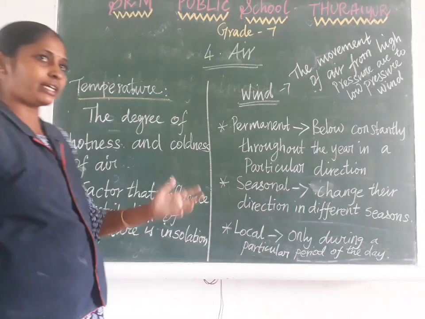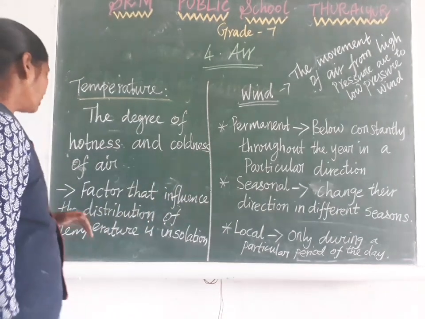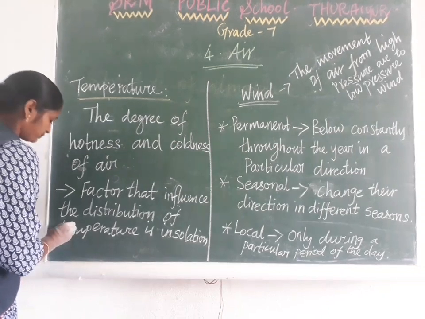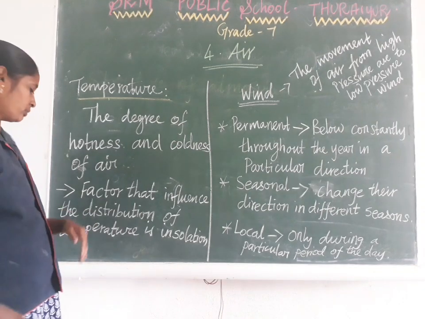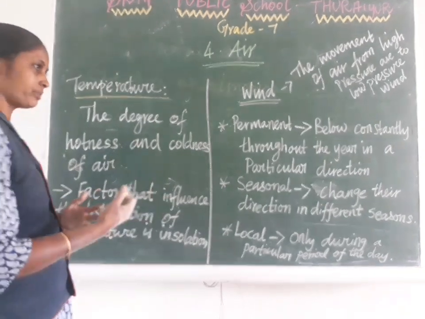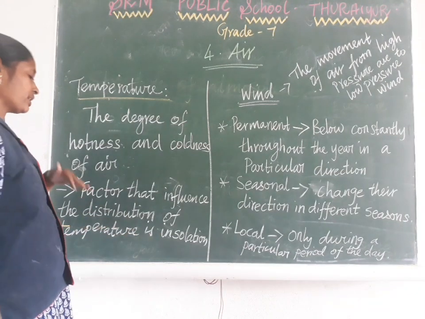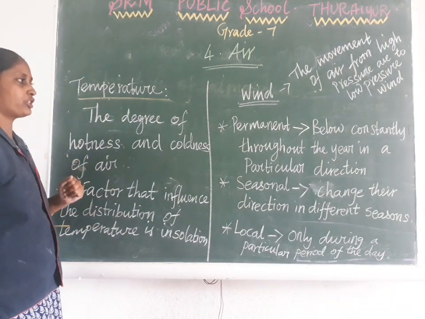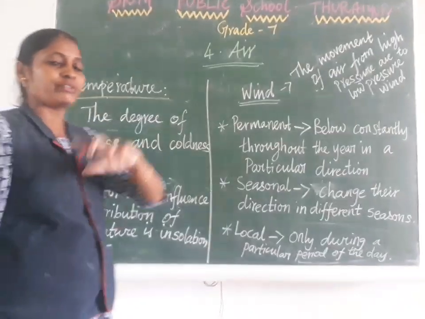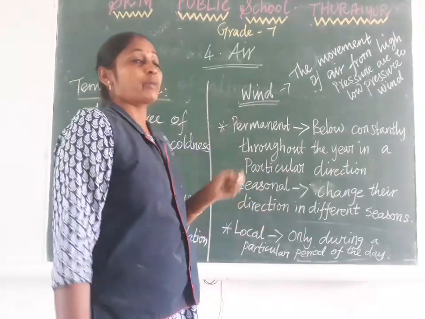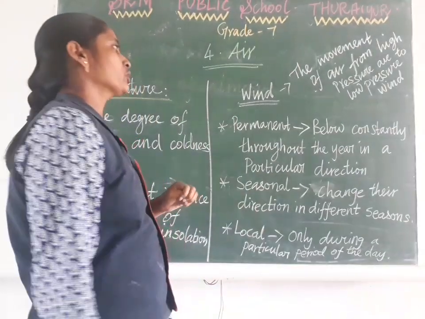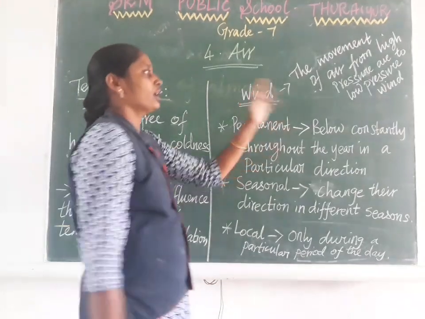So what are the factors influencing temperature? The distribution of sun rays received from the sun is called insolation. That factor affects temperature a lot. We use various instruments for measuring temperature. Next is pressure.